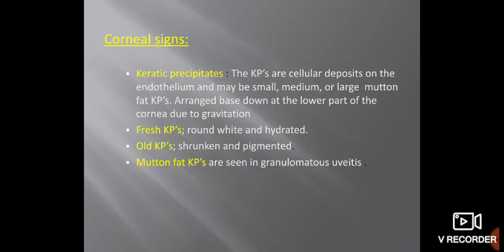And they are mostly arranged at the lower part of the cornea due to gravitation. So whenever we see them on the slit lamp, you should look towards the 6 o'clock or the lower part of the cornea, because of gravity the cellular deposits are mostly accumulated in the lower part of the cornea.